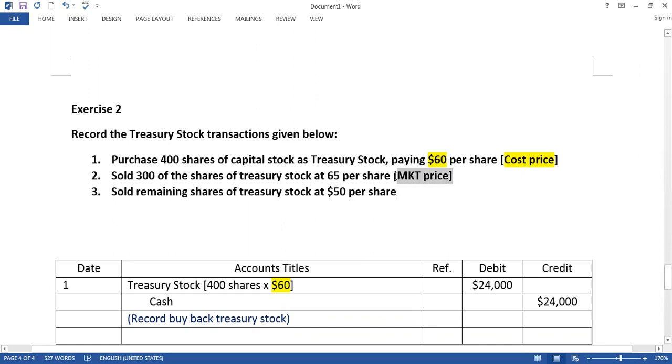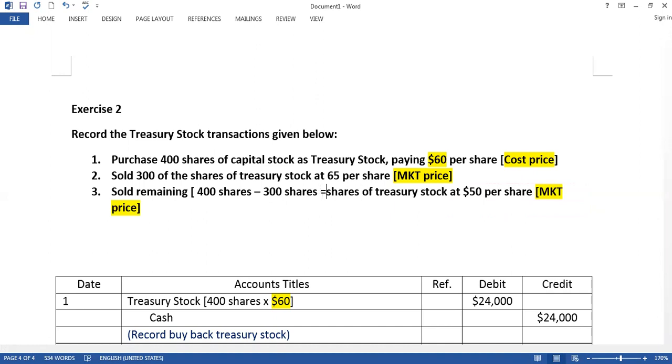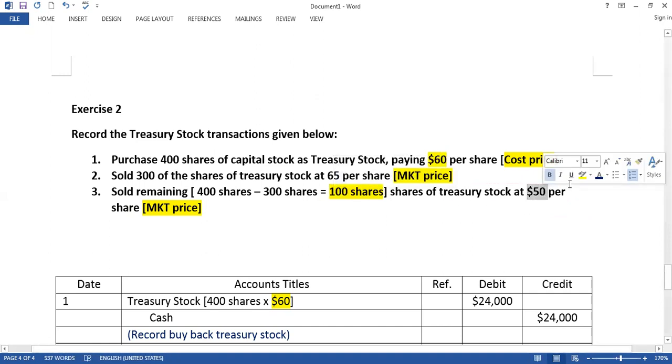Again, this is the market price. You have to do some little calculation to determine the remaining shares. First, we buy 400 shares minus 300. Now we have remaining 100 shares. So 100 shares remaining, we are going to sell them to the market, and the market gives us $50 per share.